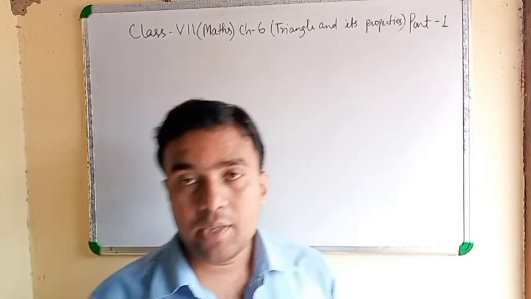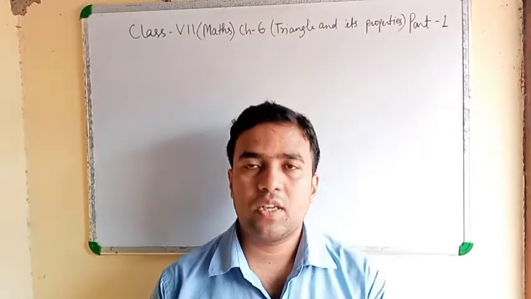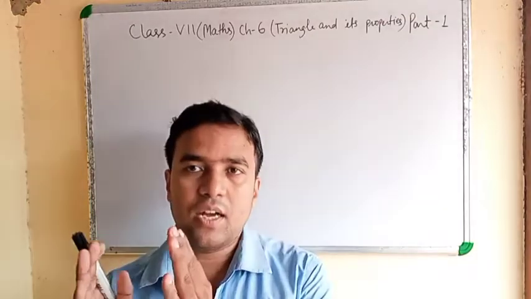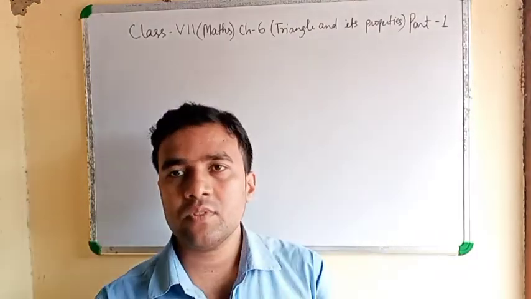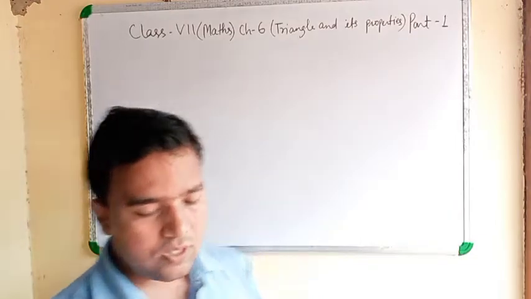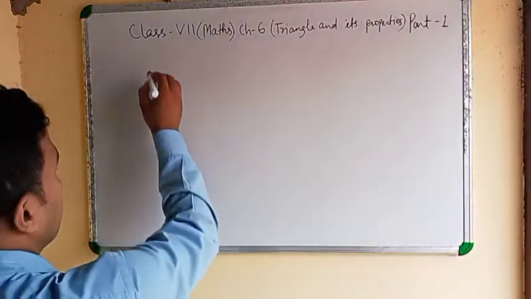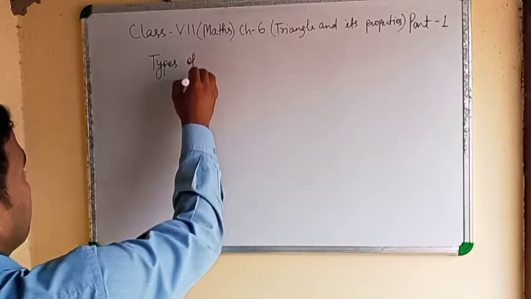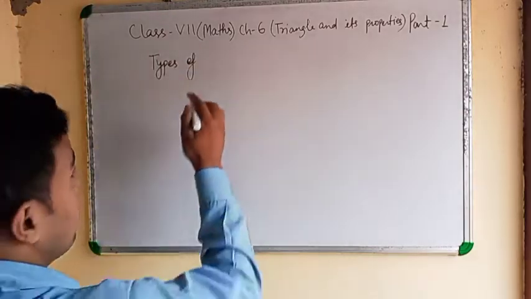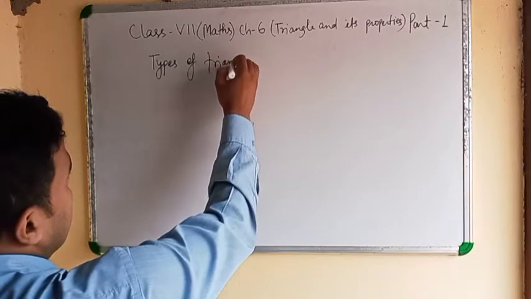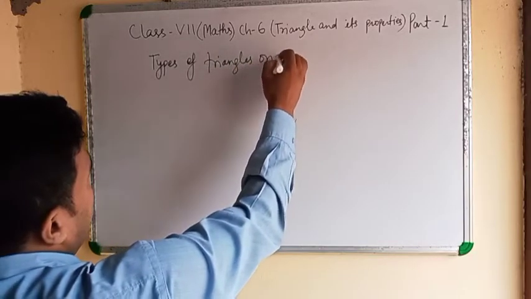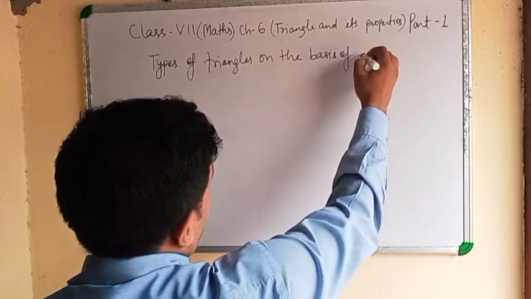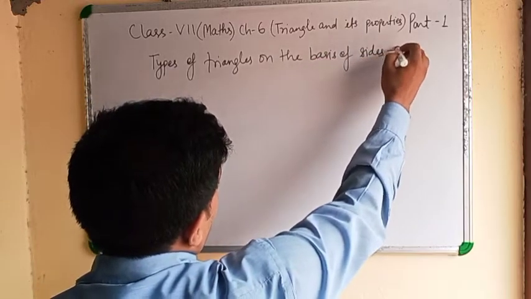After that, types of triangles. There are two types of triangle: on the basis of sides and on the basis of angles. Clear? First of all, we will discuss types of triangles on the basis of sides.